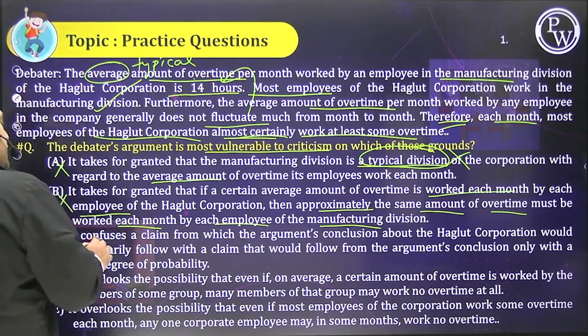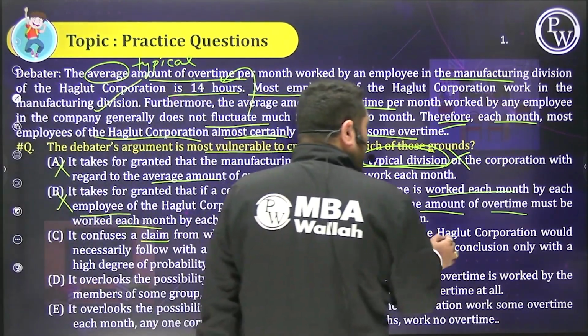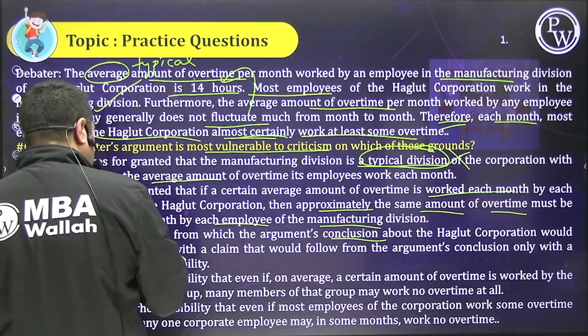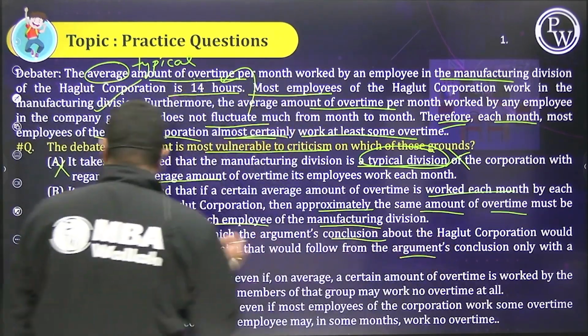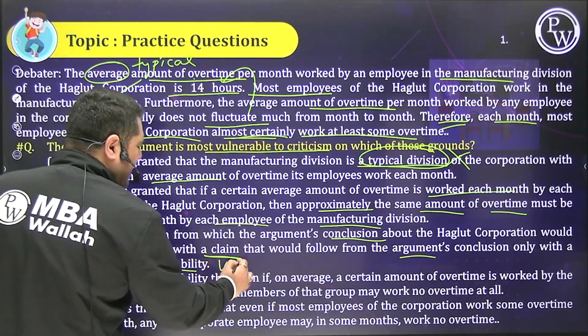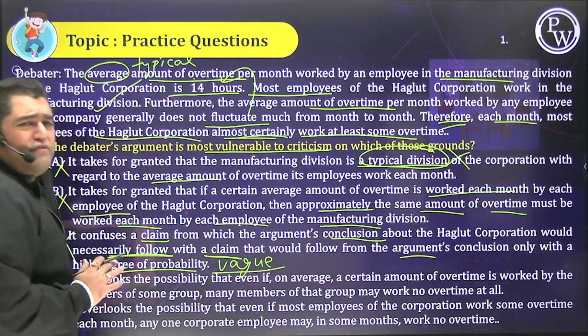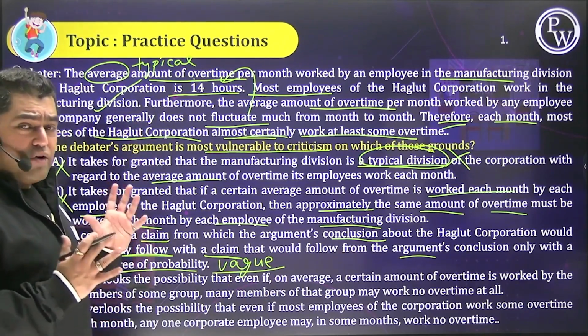C, it confuses a claim from which the argument's conclusion about the corporation would necessarily follow with the claim that would follow from the argument's conclusion only with a high degree of probability. This is totally vague. Okay, totally vague. Both of them are very much related. No problem about that. But we are only, again, question yourself.